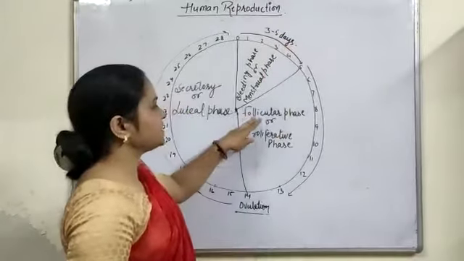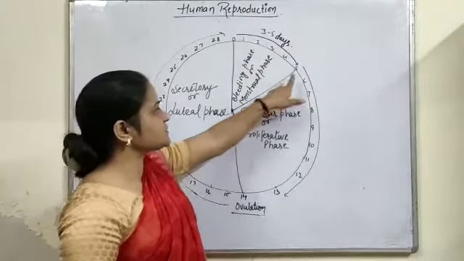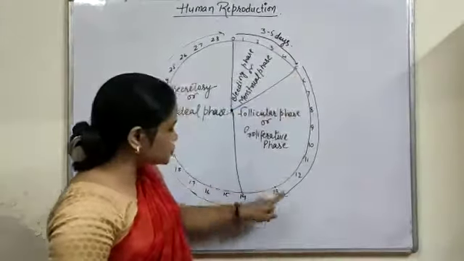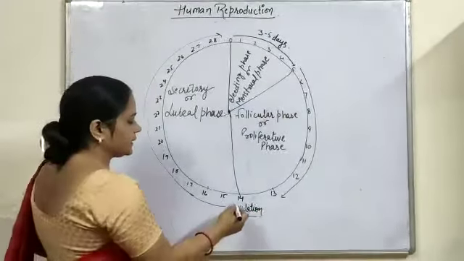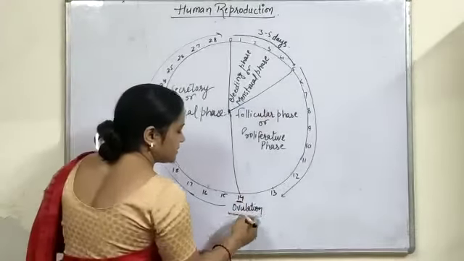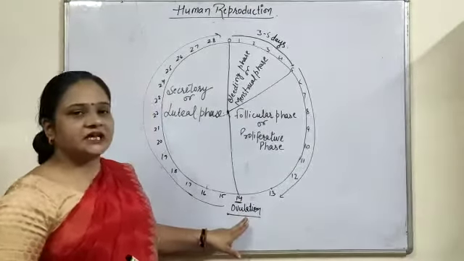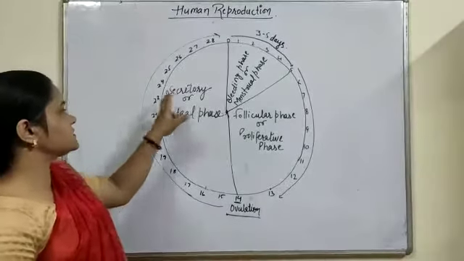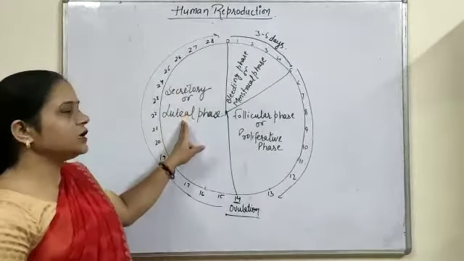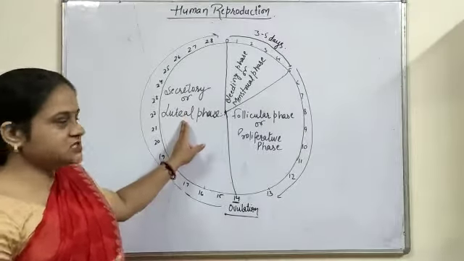Then there is the follicular phase or the proliferative phase, which takes place from the 6th to the 13th day of the last menstruation. At the 14th day, there is an important mechanism known as ovulation, and after that there is a long secretory and luteal phase. Now, what are the events taking place in these phases?